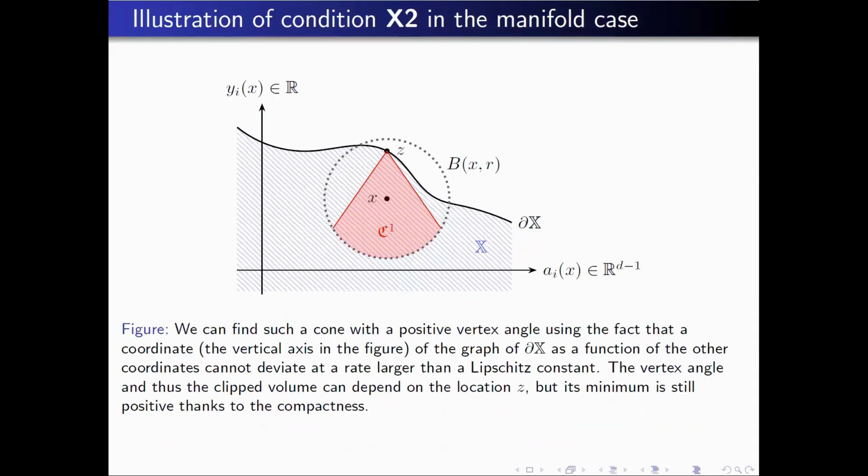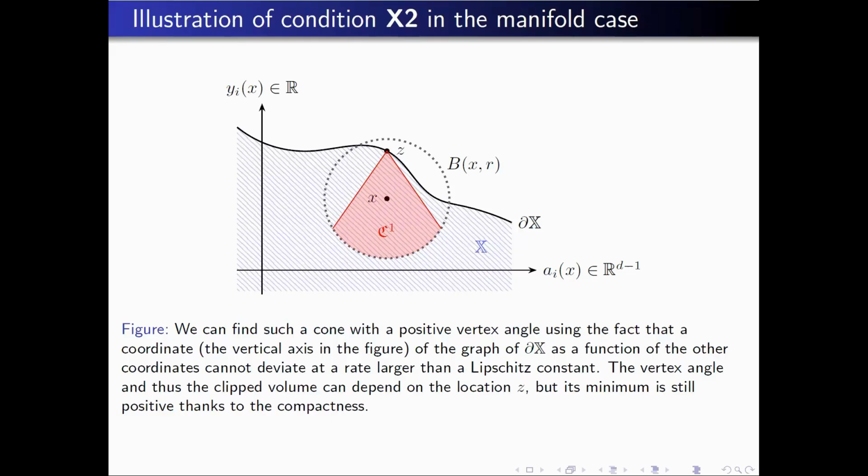And for instance, let's illustrate also in the manifold case the condition x2. For this condition, when you have regularity here, locally it behaves as a graph of the function. And due to the fact that this graph is regular, you simply know that when you look at the trace of the ball inside the domain, the angle that you consider is always lower bounded by a positive quantity. This is due directly to the regularity that you have.